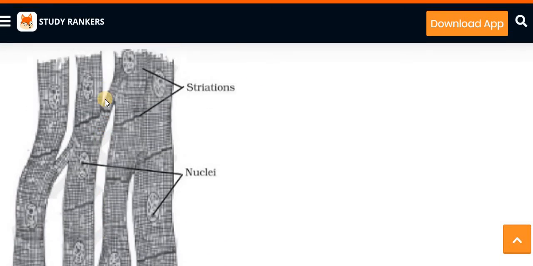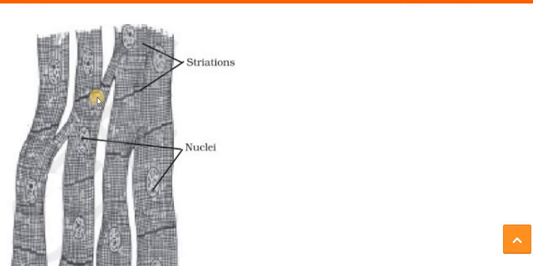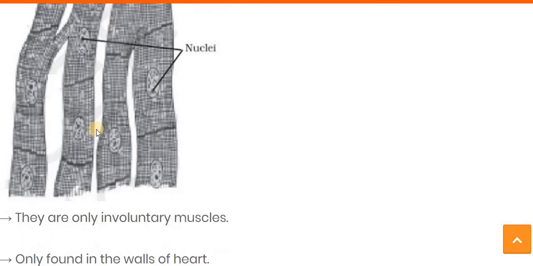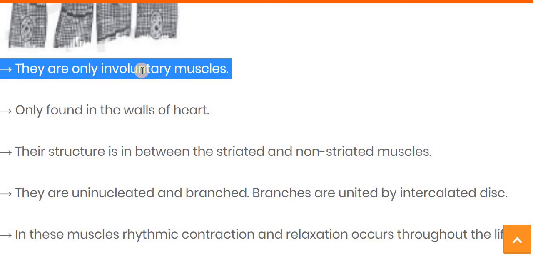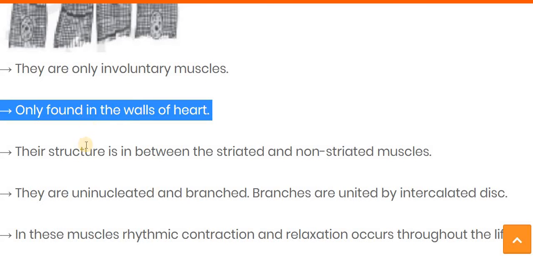The next type of muscle is the cardiac muscle. Here you can see the cardiac muscles, it is a branched one, and the nucleus is also there. So they come under involuntary muscles, meaning we cannot control it, it is not in our hand. It is only found in the wall of the heart.